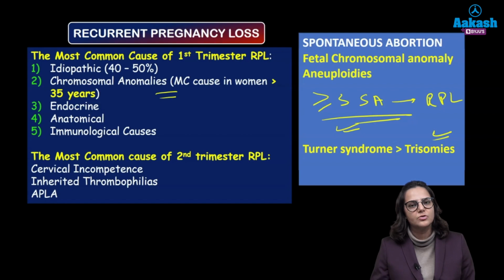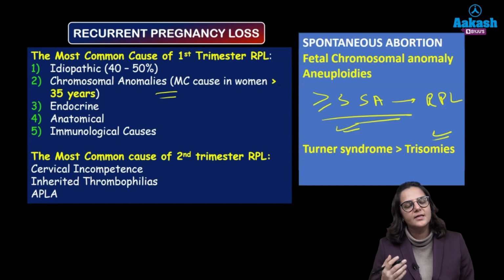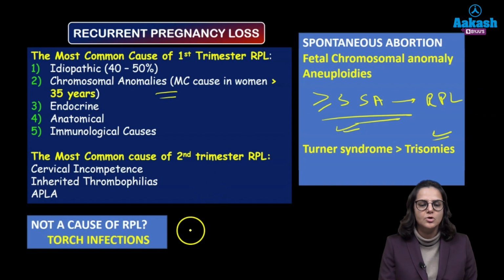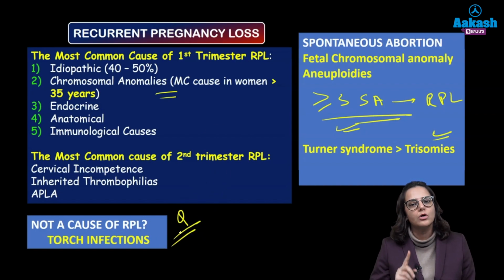What are the second trimester causes? Second trimester causes are inherited thrombophilias, APLA, and the most common is cervical insufficiency that we will be discussing in detail. A question that they generally ask in exam is what is not the cause of recurrent pregnancy loss? So TORCH group of infections are not the cause of recurrent pregnancy loss. They can lead to spontaneous abortions, but they cannot lead to recurrent pregnancy losses. Why? Because if a woman has had a TORCH group of infection, in later pregnancy she will get immune to that, alright, and therefore it will not lead to recurrent pregnancy loss.